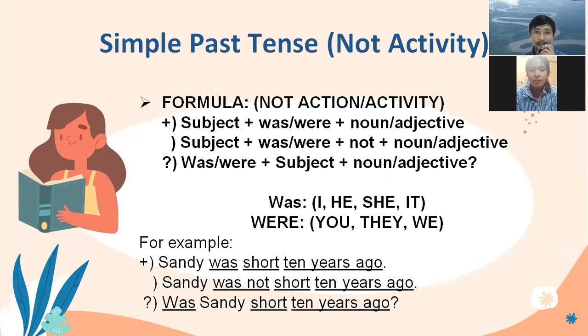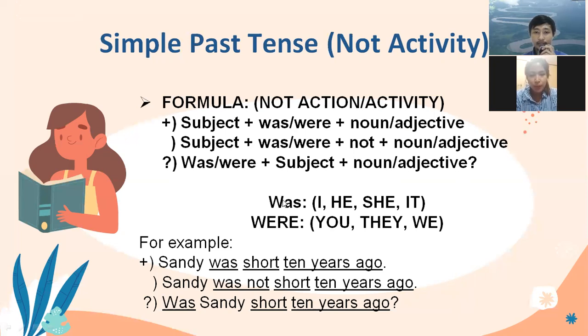The next one. This is not activity. Let's see the formula. If not activity: subject followed by was or were, noun or adjective. This one is not a verb. The difference is this one is not a verb. And the next one is negative: subject, was or were not, followed by noun or adjective, except verb. Question: was or were, subject, plus a noun or adjective.